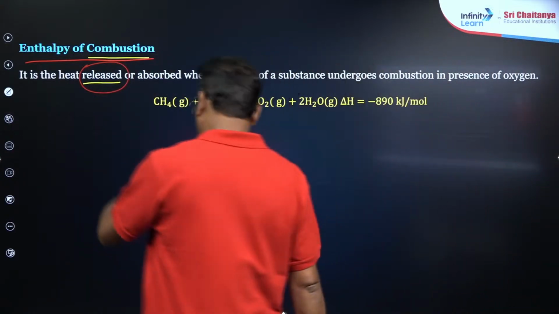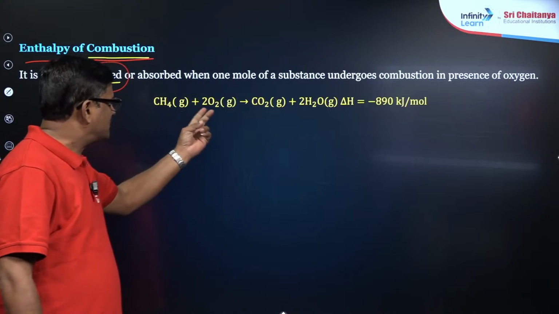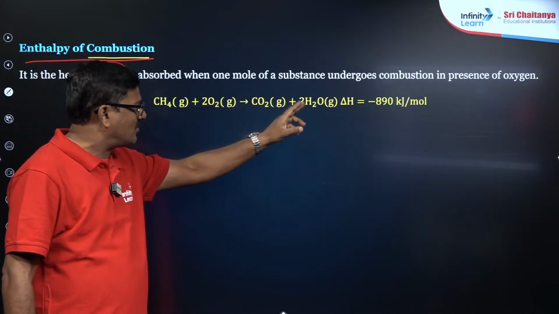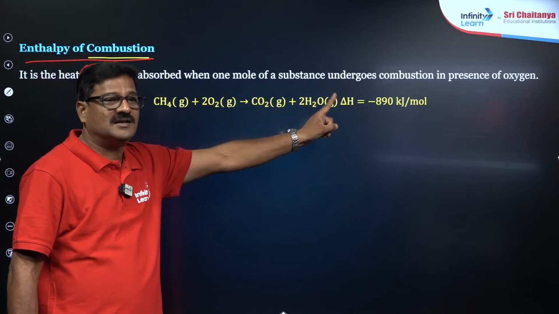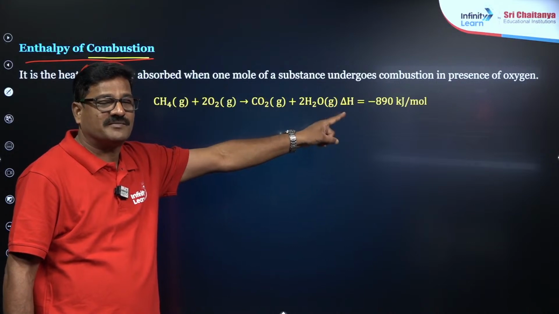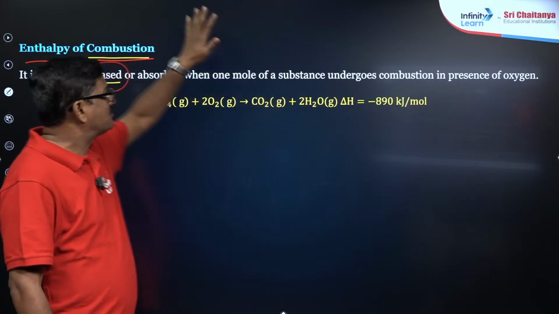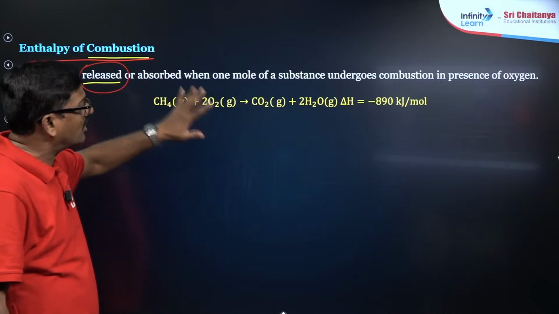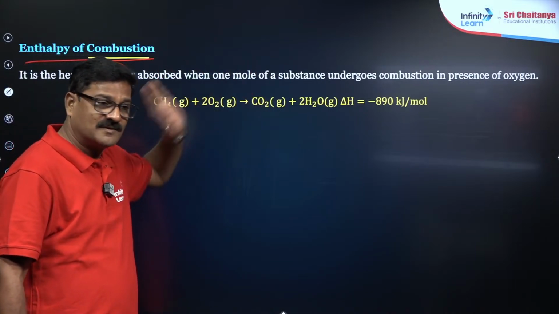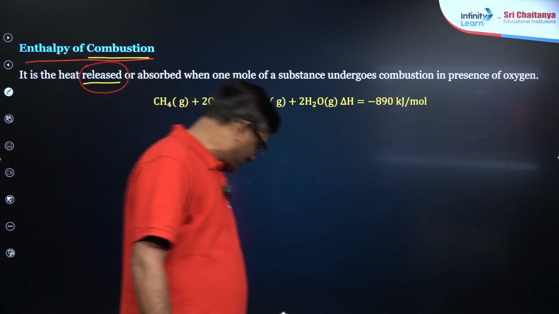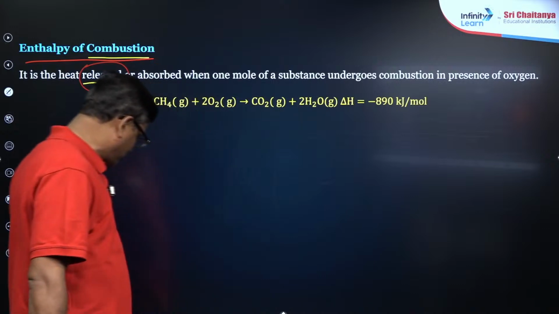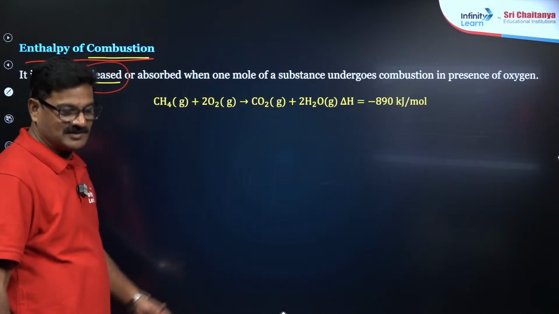So when methane is subjected to combustion, it gives rise to carbon dioxide and water, and 890 kilojoules of heat is released during this process. So this process is the enthalpy of combustion. Enthalpy of combustion gives a lot of valuable information.